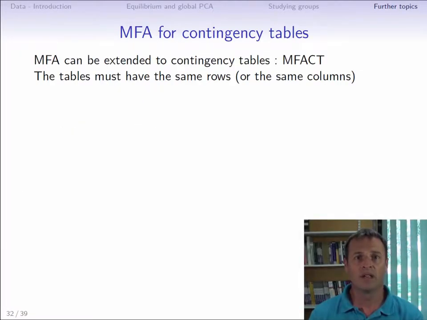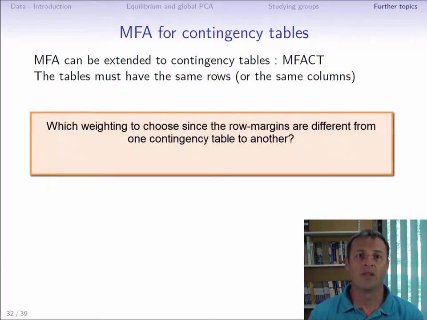MFA can also be extended to contingency tables. Thus, some groups of columns can be contingency tables. All these tables therefore need to have one dimension which is the same. The main difficulty is then to find a weighting for the rows of the table, since the weights of the rows are different from one contingency table to the next.